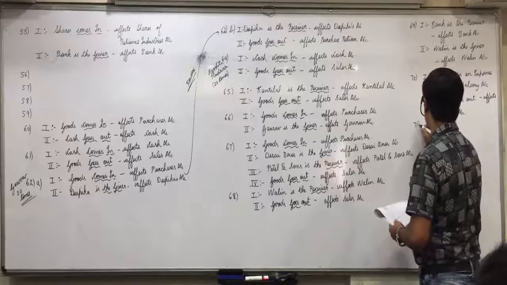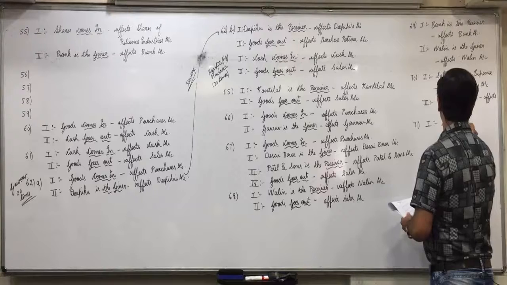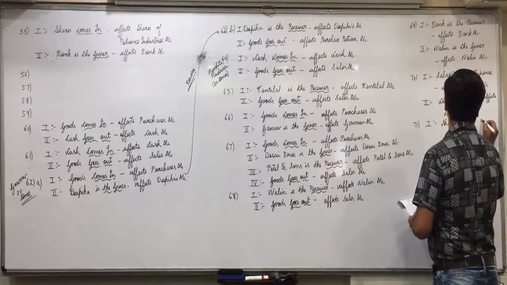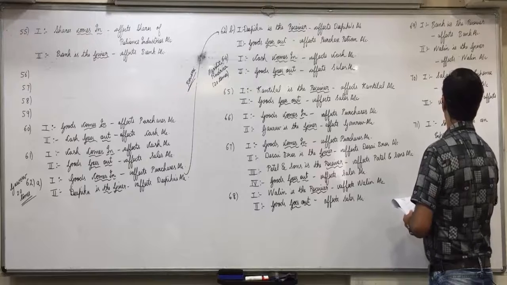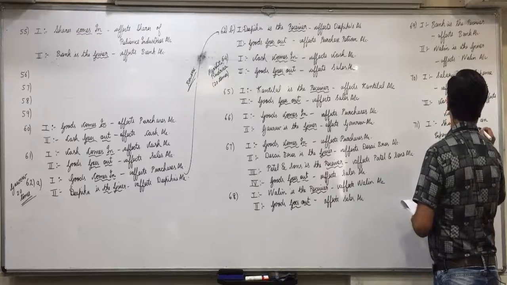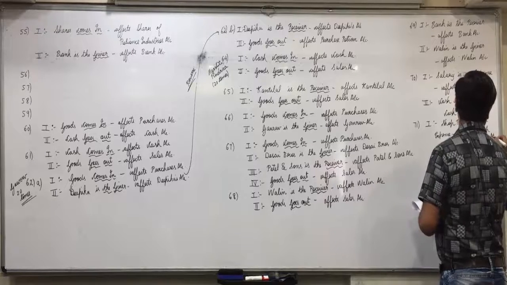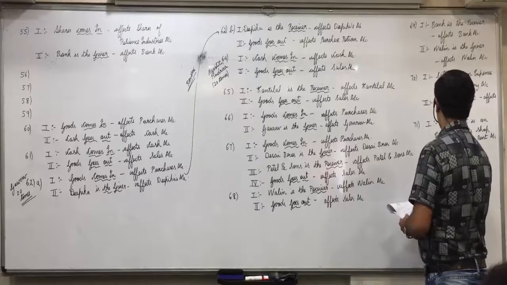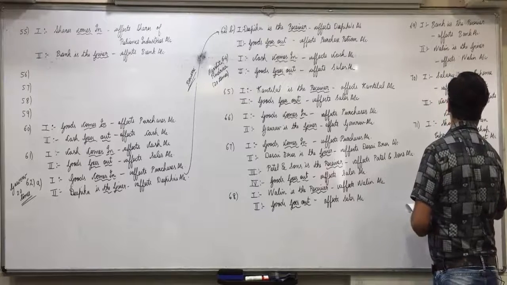Then on 71st, effect 1, shop rent is an expense, affects shop rent account. Effect 2, bank is the giver, affects bank account.